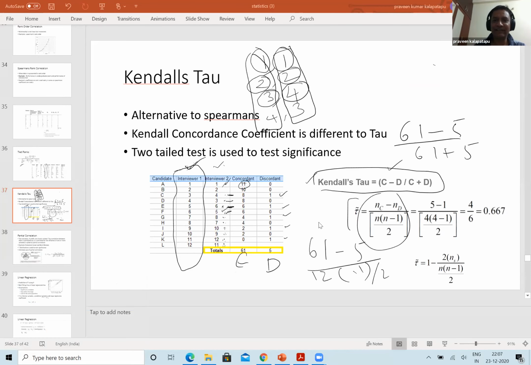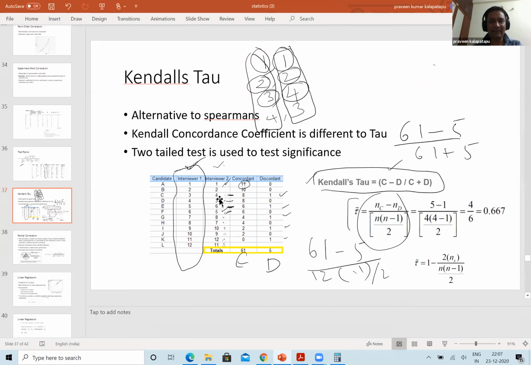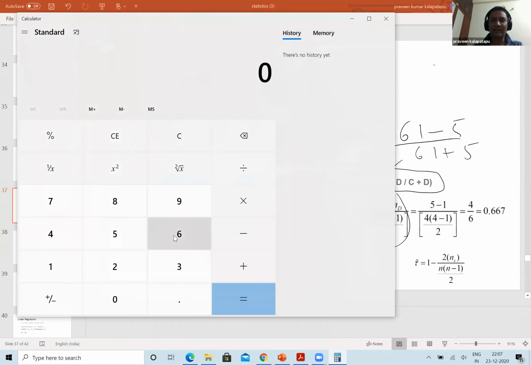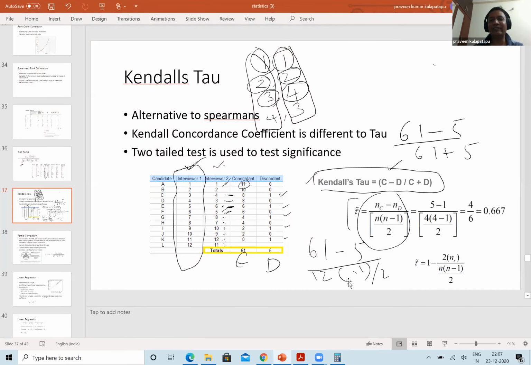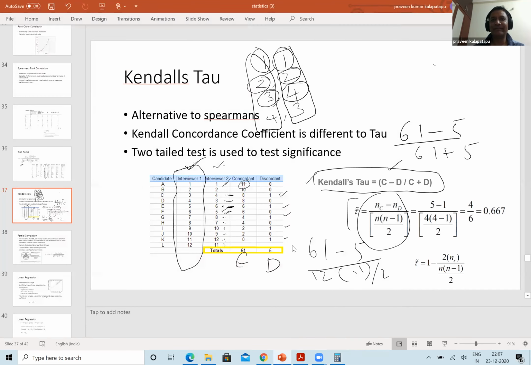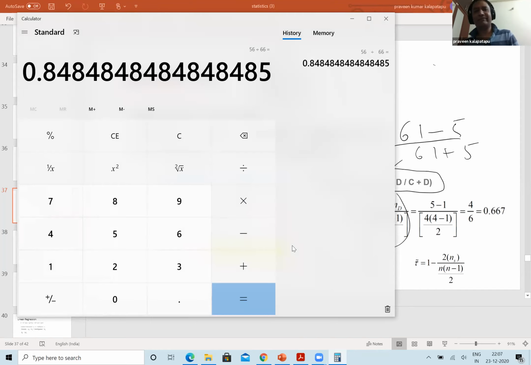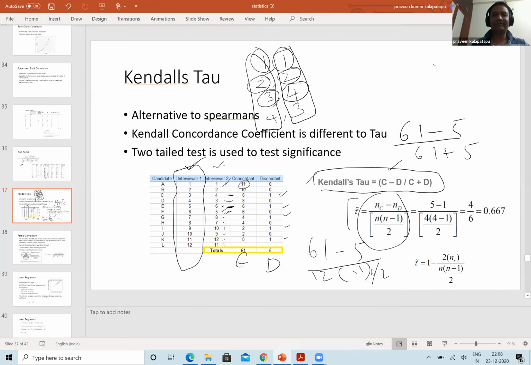What is NC and ND? NC and ND are the same, it's the sum of whatever. The top one is 0.84. So 56 by 66, divided by 0.8. 66 is 0.84, right? The second one is also 66 down, so it should be the same. 0.8484. Yeah, it is the same. It is the same. Okay.